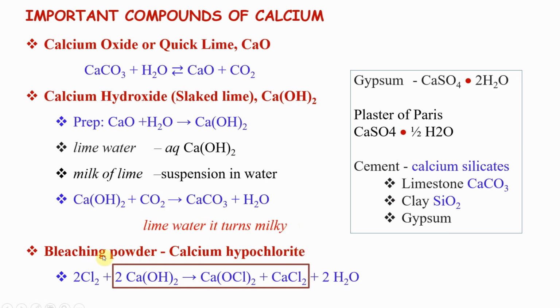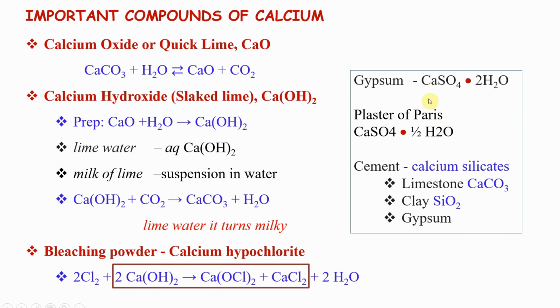This is a memory based question. Bleaching powder you want to remember, calcium hypochlorite. Bleaching powder has this reaction, but all these 3 combination is called a bleaching powder. All three will be there, particularly calcium hypochlorite is this one. HOCl is hypochlorous acid, hypochlorite is when hydrogen is removed, OCl minus, calcium is 2 plus, so CaOCl2 with calcium chloride. The combination of these 3 is bleaching powder.